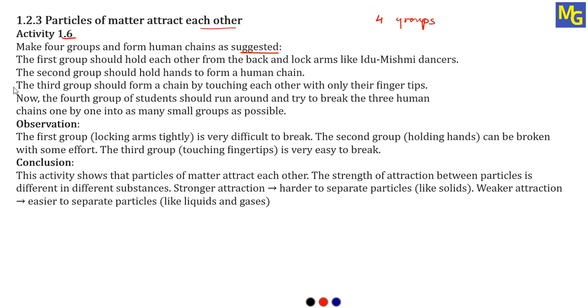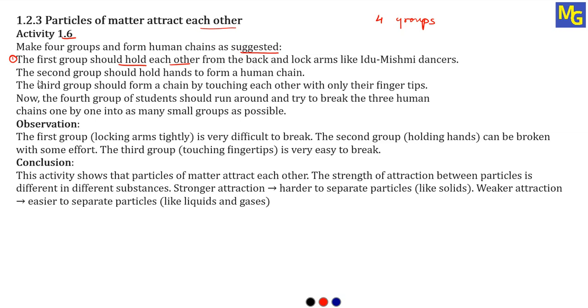According to these points, the first group should hold each other from the back and lock arms like Idu-Mishmi dancers. Here every person should hold the hand from the back side, and this is the dance form called the Idu-Mishmi dance form. So this is the first group.